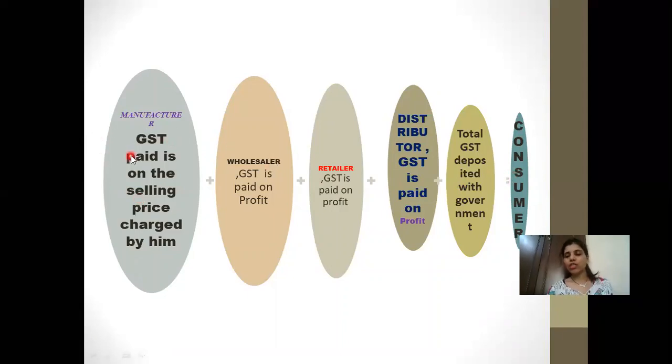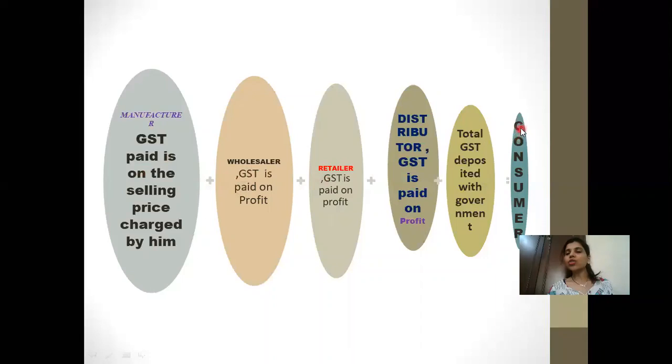Now when the manufacturer is paying GST, he is always paying GST on the selling price. Suppose he is manufacturing a certain product, and his selling price is, say, 400 rupees, he is going to pay GST on his selling price, that is 400. And when the wholesaler is going to pay, he will pay on his profit. So in that case, he will subtract the cost price from the selling price, and on the profit he'll calculate the GST. Same with the distributor and the retailer. On the profit they calculate the GST.